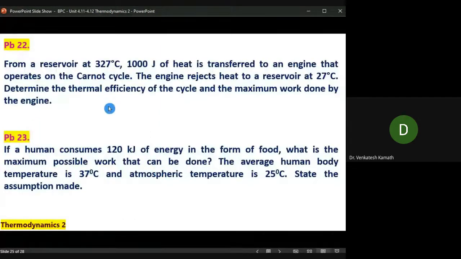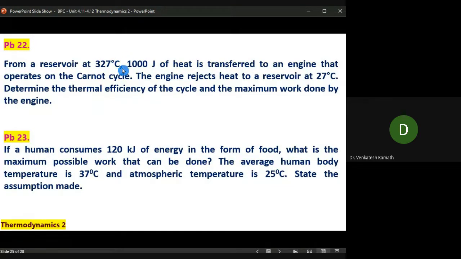I have around 4 problems here. I'll just give you the idea. No solution I've given you here. The solutions are in the solved problems; I uploaded the solved solutions, and in that you get the solutions of these. I'll read it and give you the idea how to solve this. Very simple problems, the way you have solved earlier. Okay. From a reservoir at 327 degrees Celsius.